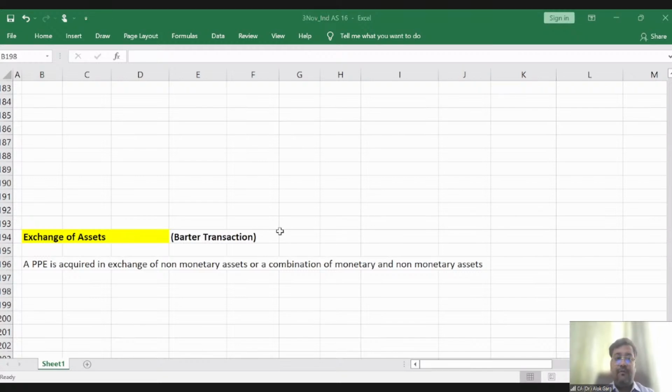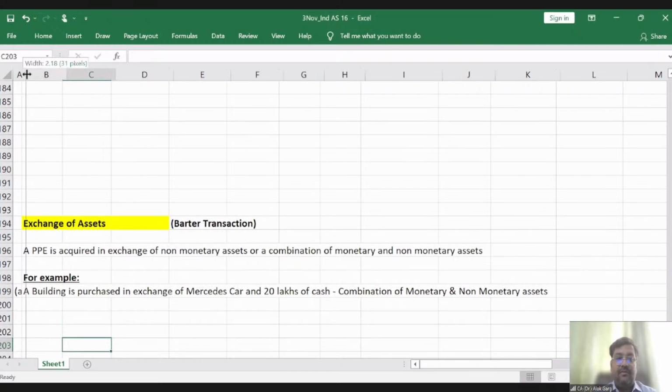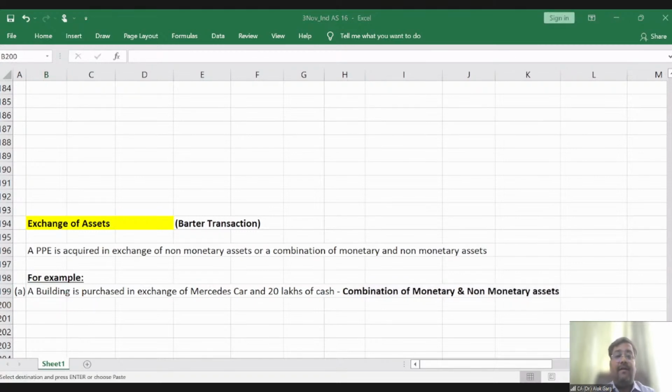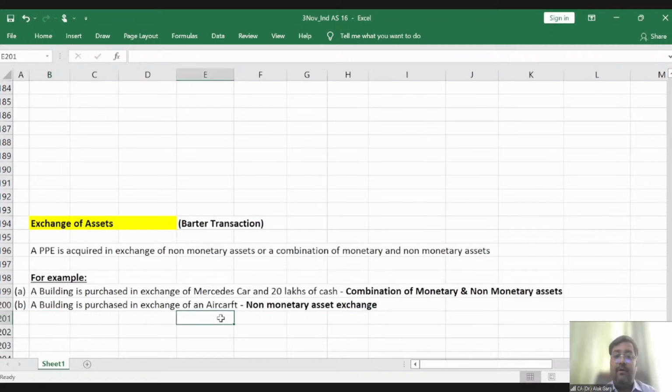What could be an example of non-monetary asset, or monetary and non-monetary combination? A building is purchased in exchange of a Mercedes car and 20 lakh rupees of cash. What is this? This is a combination of monetary and non-monetary asset. Second example, a building is purchased in exchange of an aircraft. This is an example of non-monetary exchange.